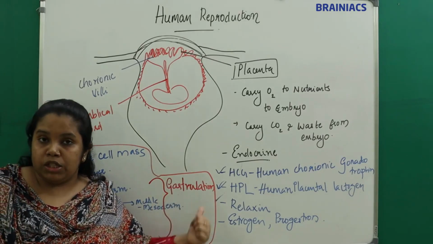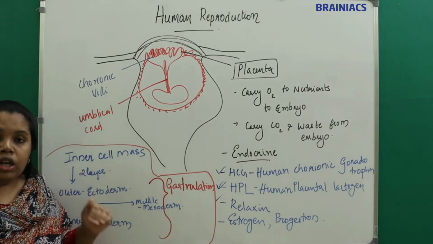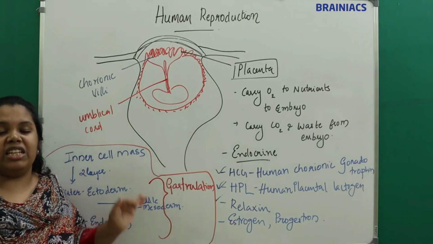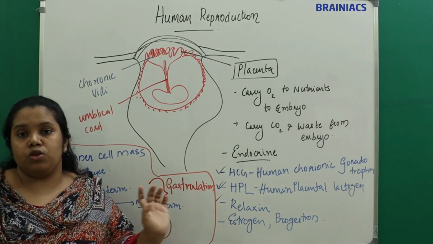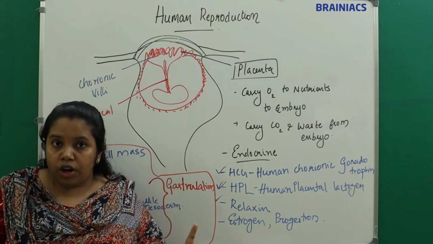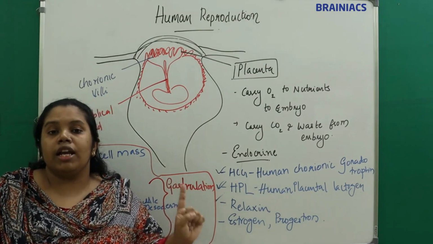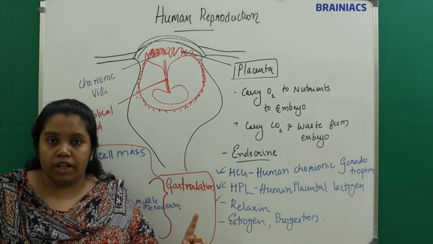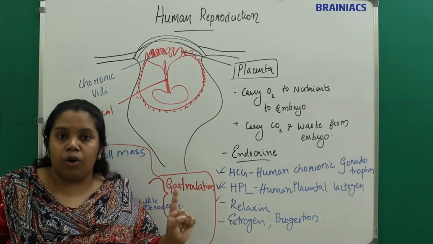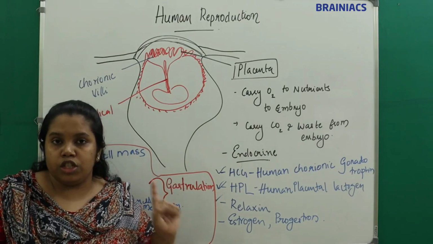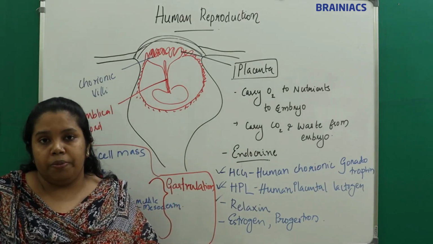All the organs are formed from these three layers, ectoderm, mesoderm and endoderm. And the endoderm has some stem cells from which any organ or tissue can be formed. It is the stem cell or totipotent cell which is present in the endoderm.